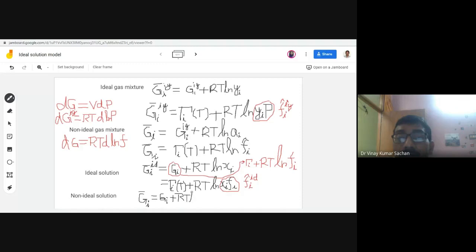RT ln, in place of mole fraction, we should write activity, RT ln ai. Activity term I will explain more. It is analogous to mole fraction.